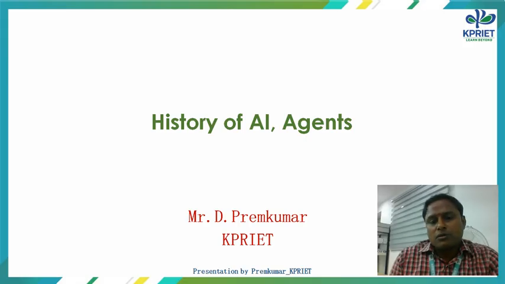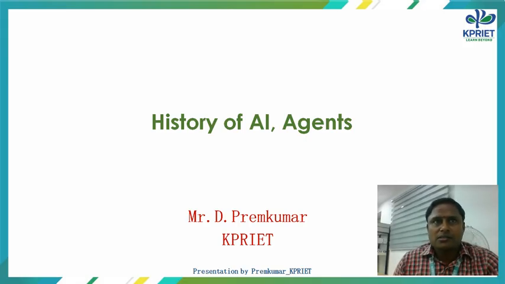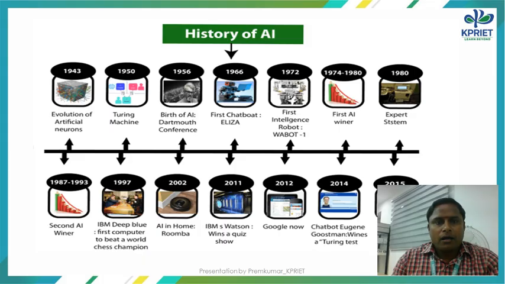Today we are going to see about the history of AI and agents. The history started in the year 1943. In the 1940s and 1950s, researchers such as John McCarthy, Marvin Minsky, and other renowned scientists began exploring the idea of creating machines that could think and reason like humans. Especially at the Dartmouth conference in the year 1956, they coined the term AI.